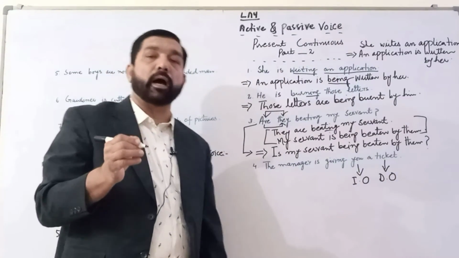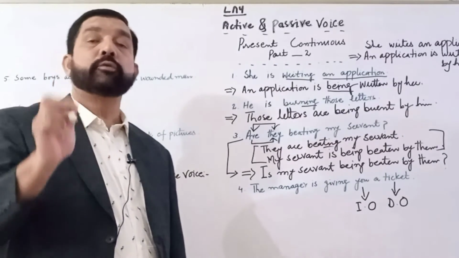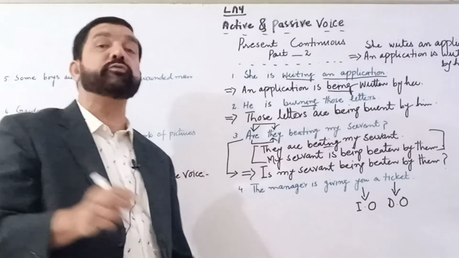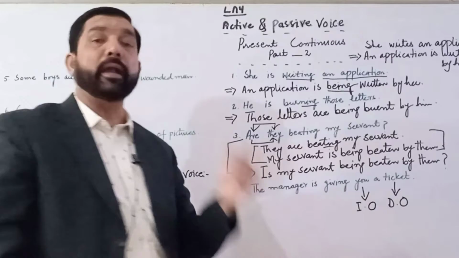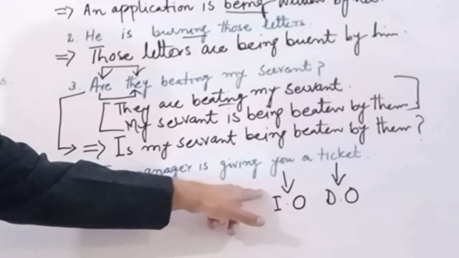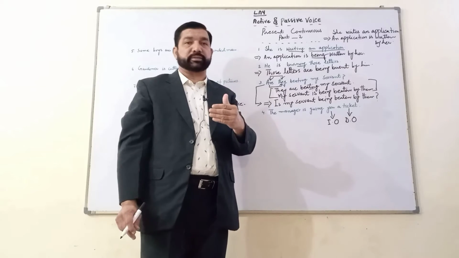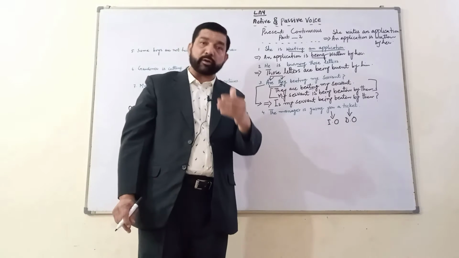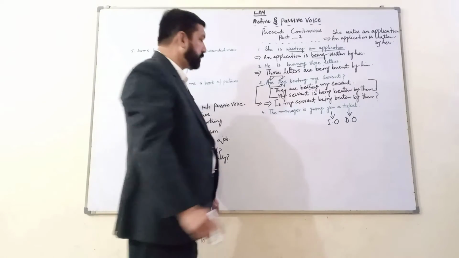I have got a video that I uploaded on two types of objects, direct object and indirect object. Let me remind you once again, a direct object is one which refers to a thing, like ticket. An indirect object is one which refers to a person, like you. Now, if a sentence has two objects, it can be put into passive voice using either the direct object or the indirect object. Let me use a direct object first.